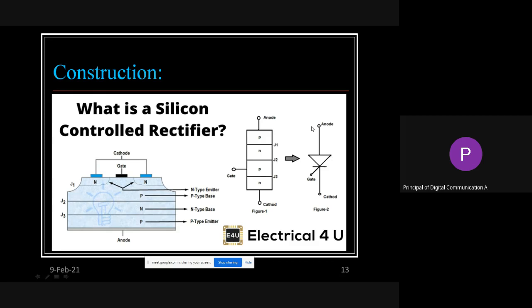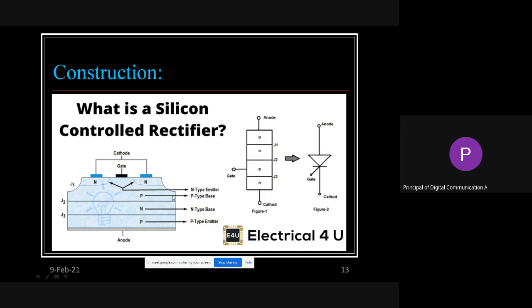On the right side is the symbol for this SCR. If you remember the construction of a transistor, NPN and PNP, two types were there.